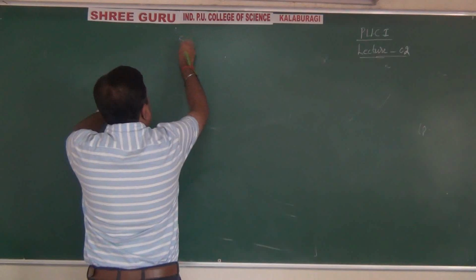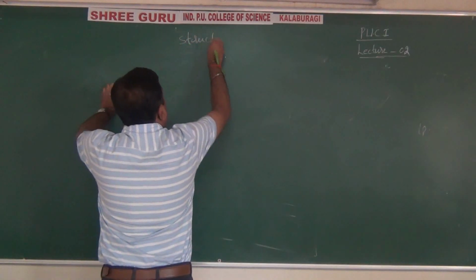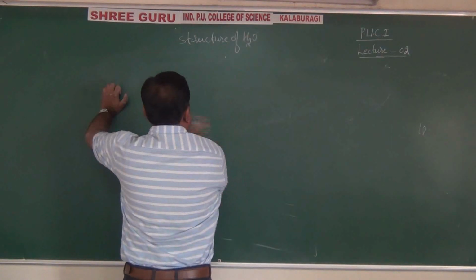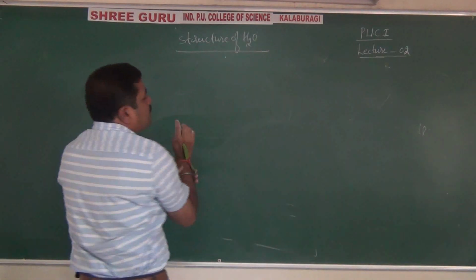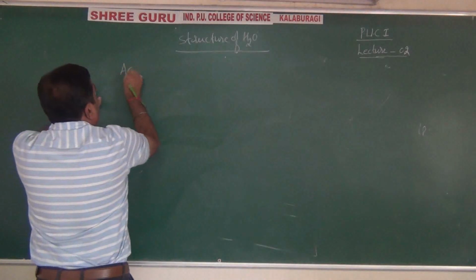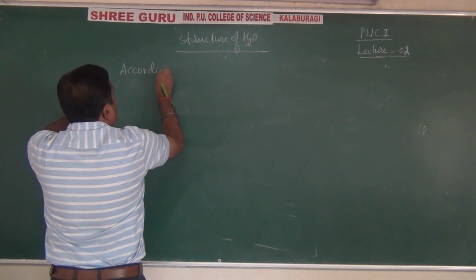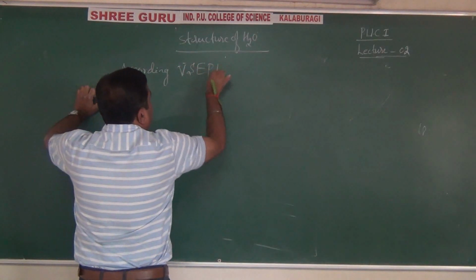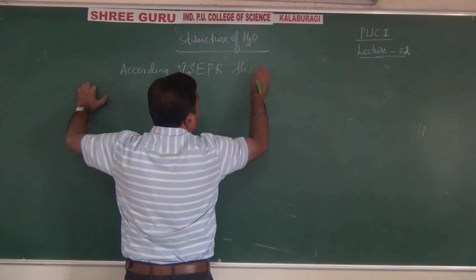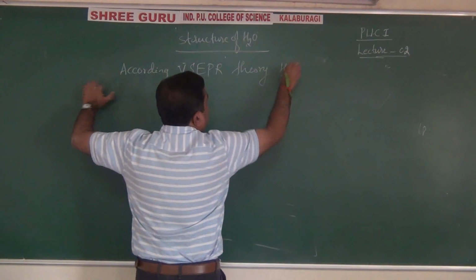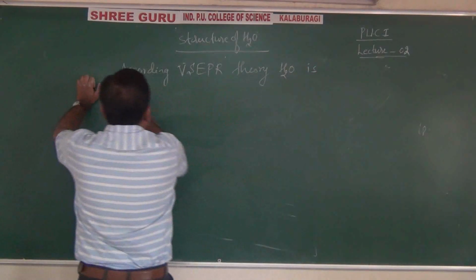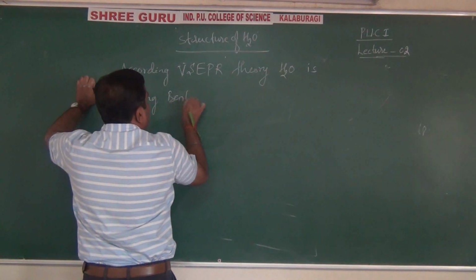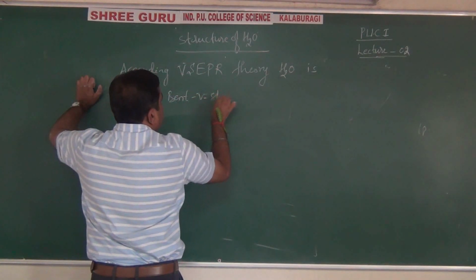Now, in the syllabus, what they give is the structure of water. Chemical bonding you already studied. According to VSEPR theory, water has a bent V-shaped structure.